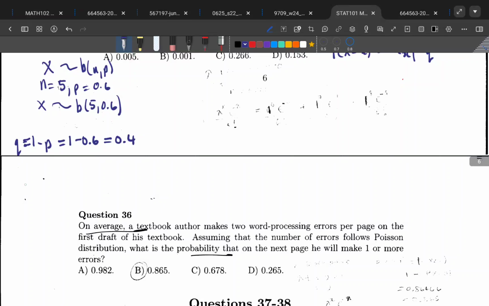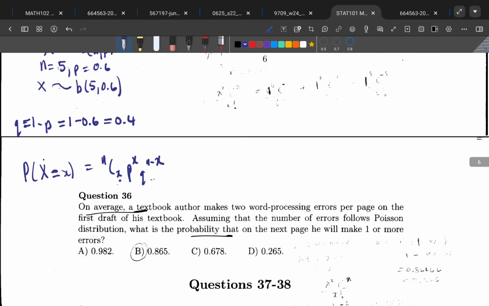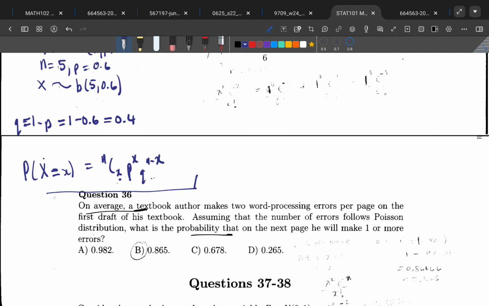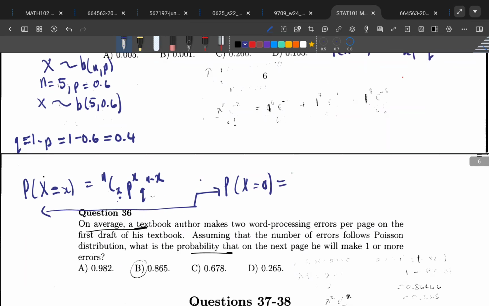Now that you have these things, you can say that the probability of X equal to 0, okay, if you want the probability of X equal to x, is N choose x, P to the x, Q to the N minus x. So it's still on x. N choose x, P to the x, Q to the N minus x. Here we can now write below. I don't have space, but you're going to write below here. Now you're going to say probability of X equal to 0. This is going to be, what is our N? 5. You can just go where we wrote our N. So it's 5 choose 0, then P to the 0, then Q to the 5 minus 0.